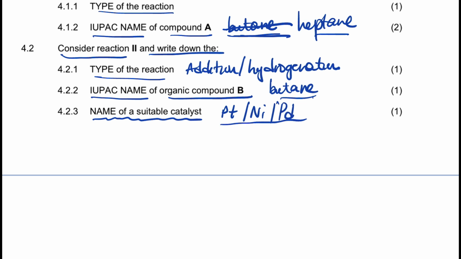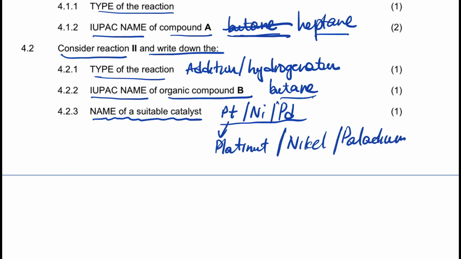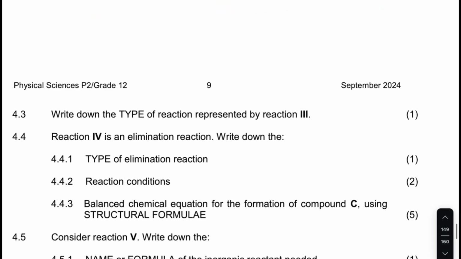They said name, not formula. So you write the name of each. You say it's platinum or nickel or palladium, any of the 3.